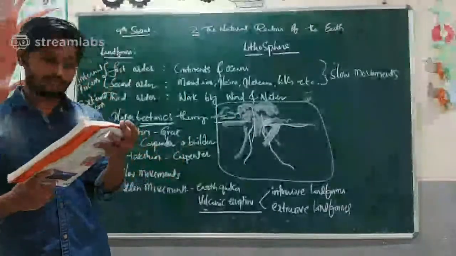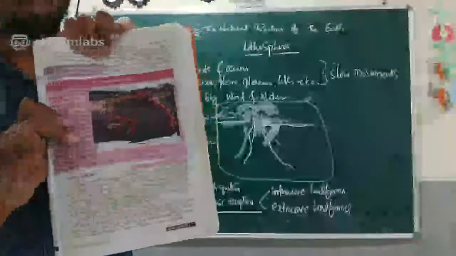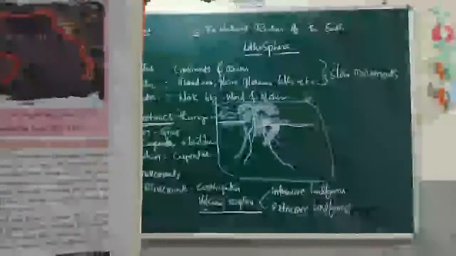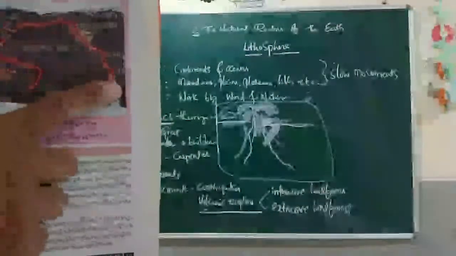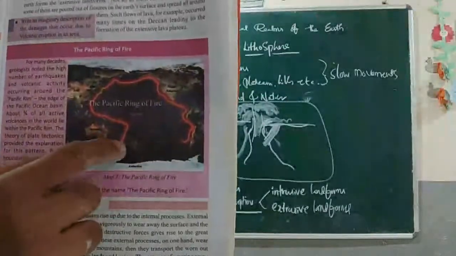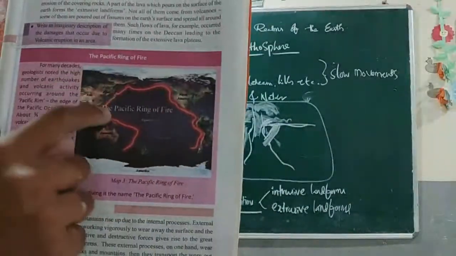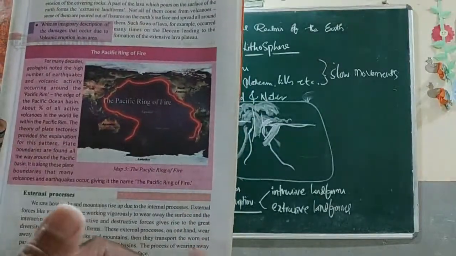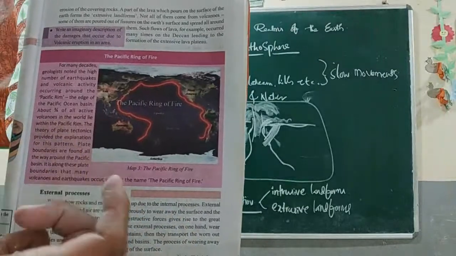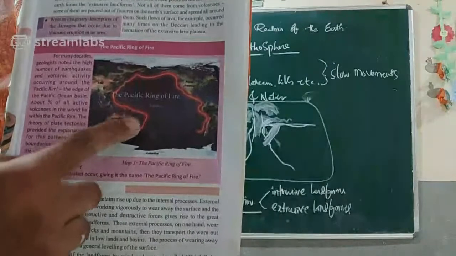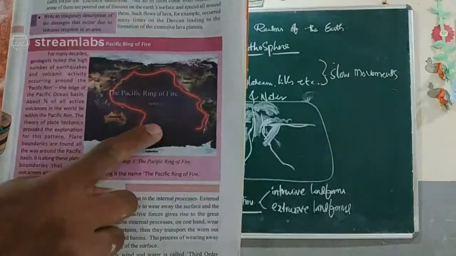And if you could see the Pacific Ocean, North America, South America, Australia and Asia. For many decades, geological scientists have been finding numerous earthquakes and volcanic activities occurring around this Pacific rim.